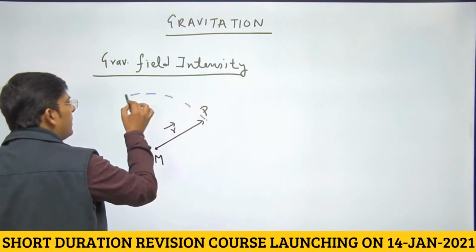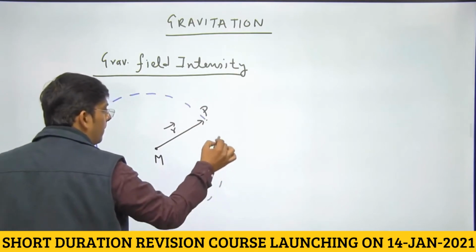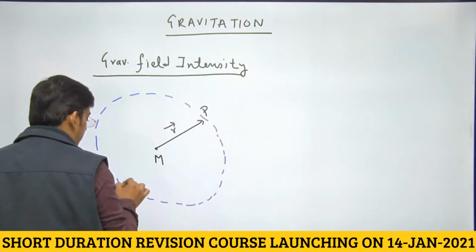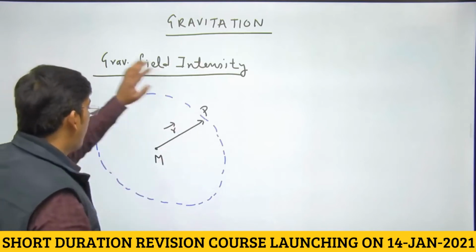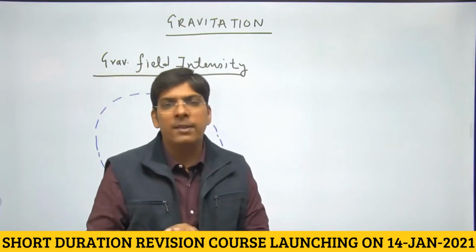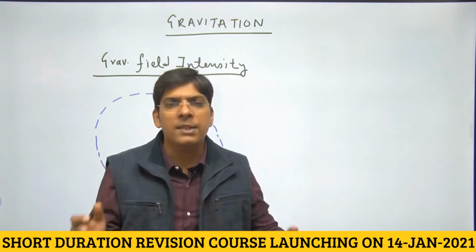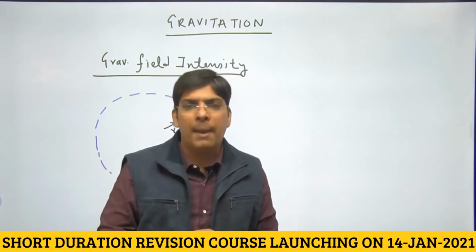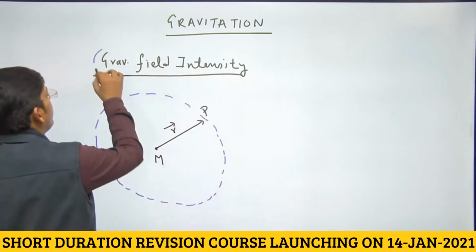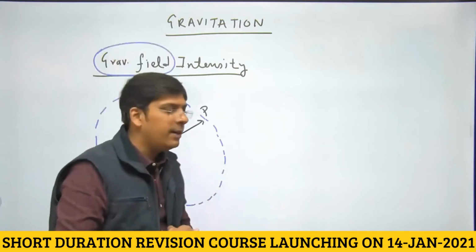See, gravitational field is the space around a point mass in which if another mass is brought, then the gravitational influence can be experienced. See, this is an imaginary space around capital M, right? If we bring a point mass in this space, that point mass is going to experience some gravitational interaction, some gravitational force due to capital M, right? So this imaginary space is actually called the gravitational field of mass capital M. Theoretically, it extends till infinity, right?